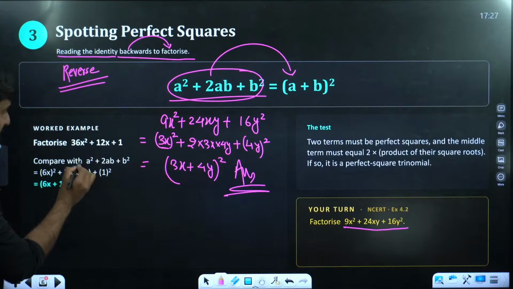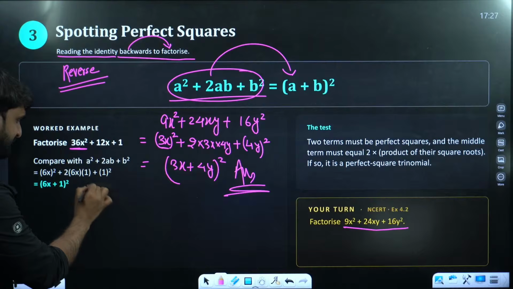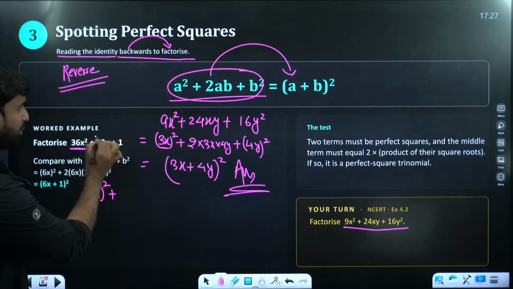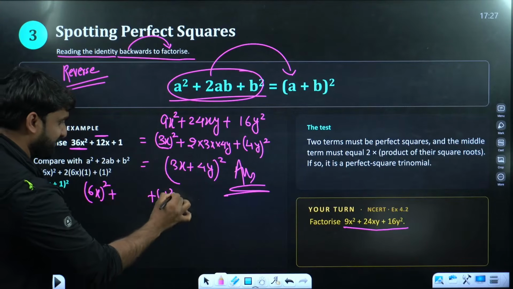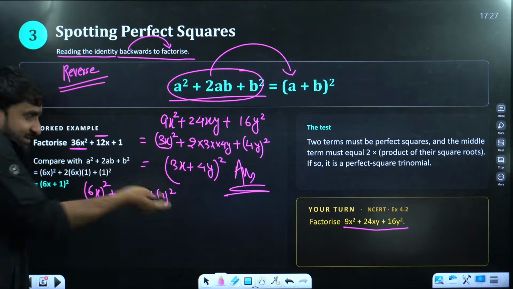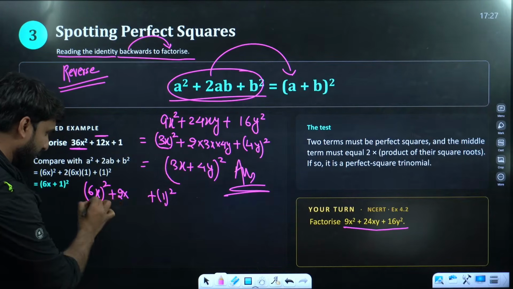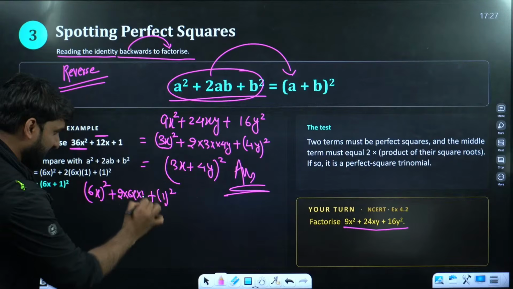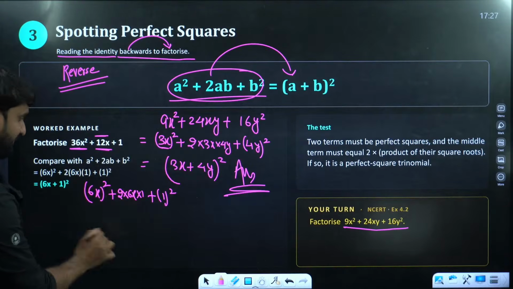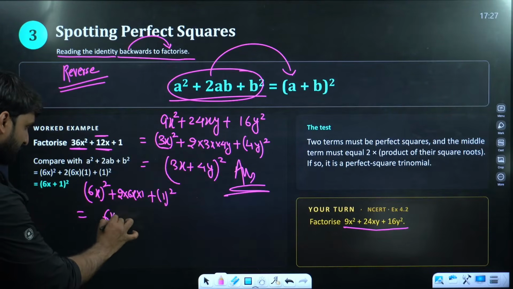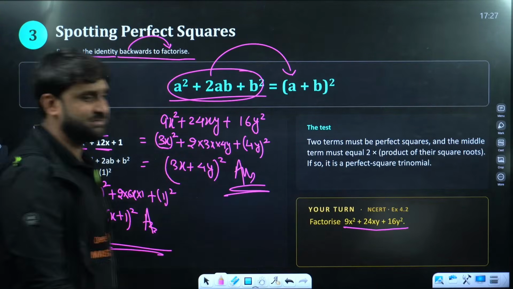And the same question again here, 36x square. So 36x square can be written as (6x) whole square, right? And don't do anything to the middle term. Here is plus 1, so 1 can be written as 1 square. A square plus b square. Now we require 2ab, so this will automatically become: a is 6x and b is 1. If you multiply 2 into 6, it is 12x, the same number is coming. So this is (a + b) whole square, and we can write (6x + 1) whole square. This is the answer. I hope this is clear to all.